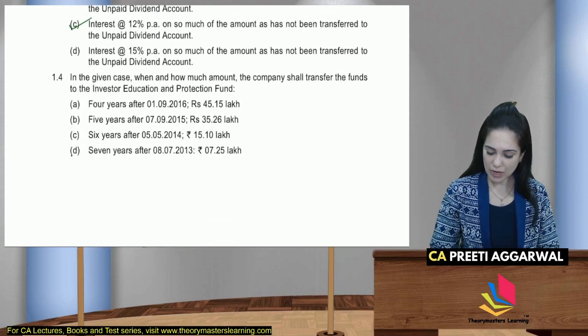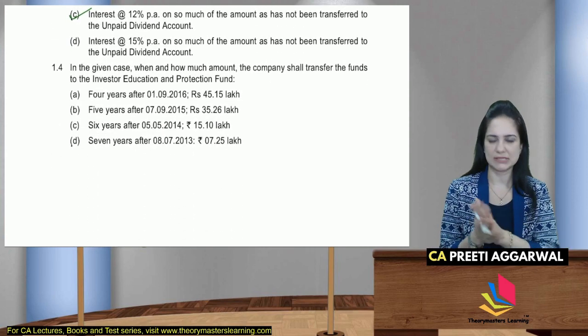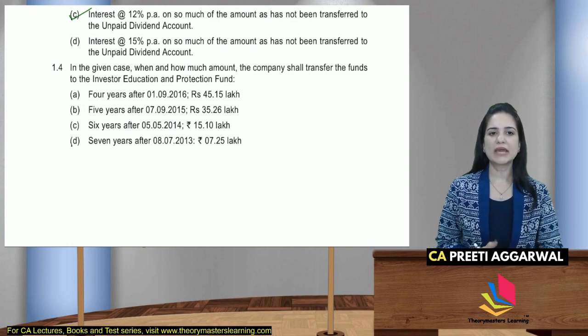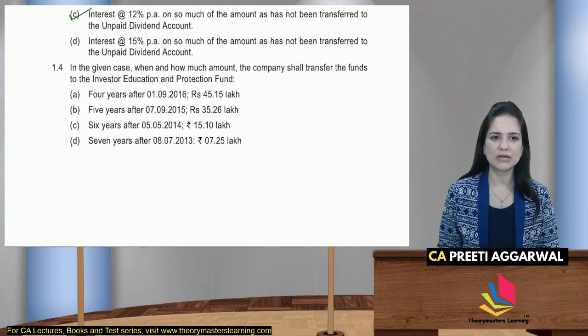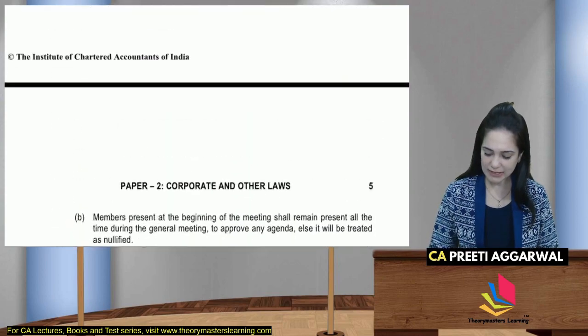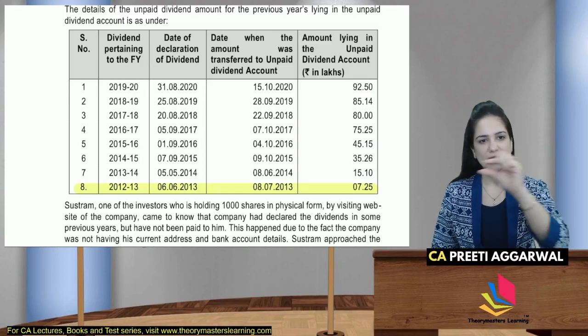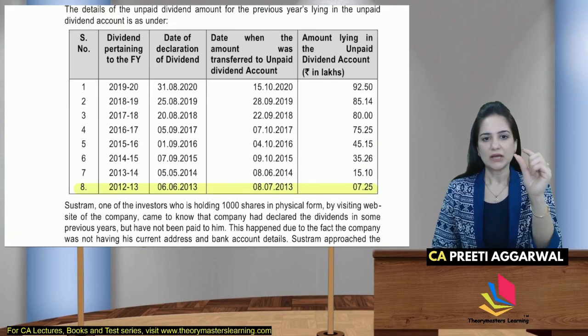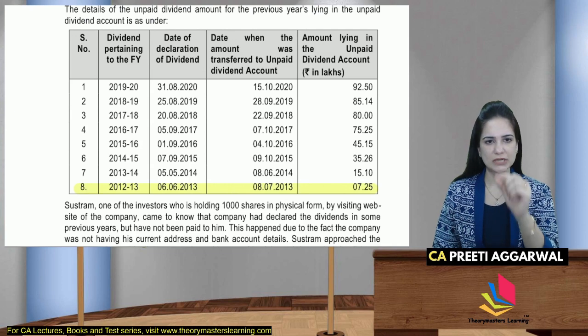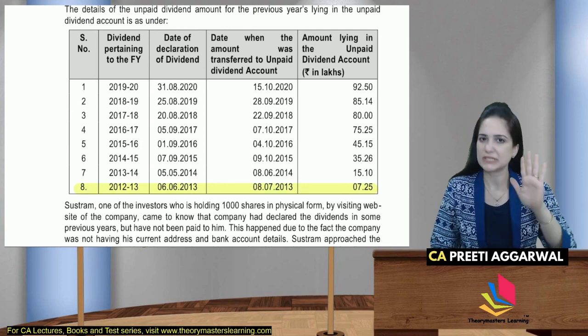So students, if you have selected these options, you should be very proud of yourself कि आपको correct answers आए हैं. Very good. In the given case, when and how much amount the company shall transfer to the IEPF. मैंने बताया था आपको 2020 का question है. So 7 years will get over only for the last amount, that is 8th July 2013. That is when the amount was transferred to the unpaid dividend account. It will remain there for 7 years.